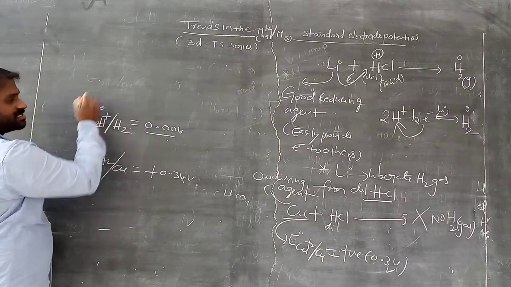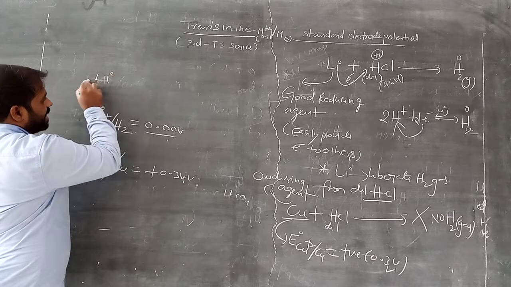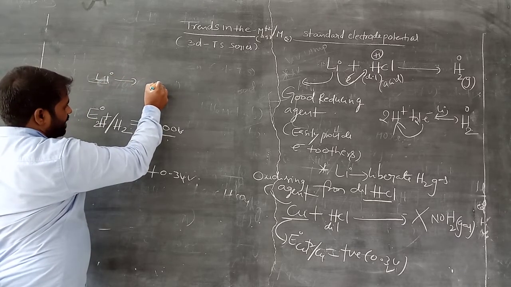Above hydrogen, suppose lithium, lithium has a negative reduction potential value.